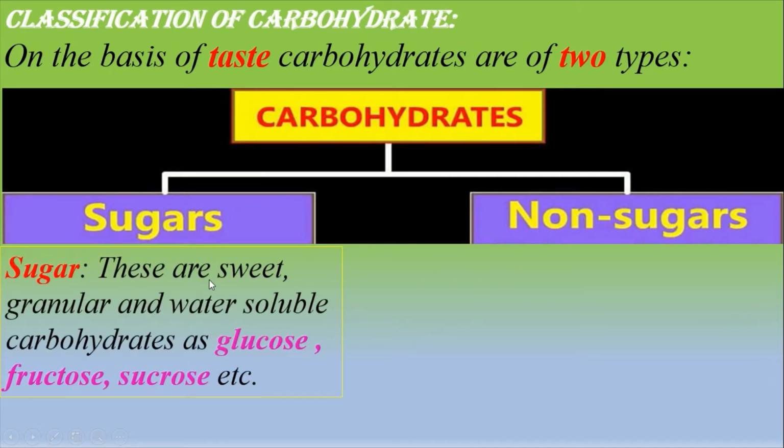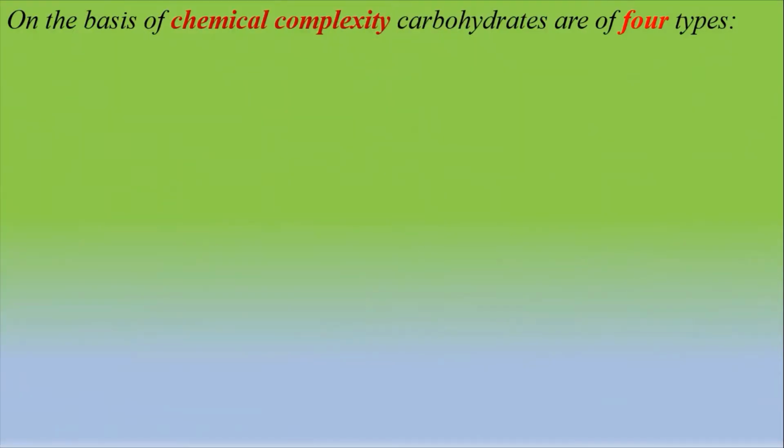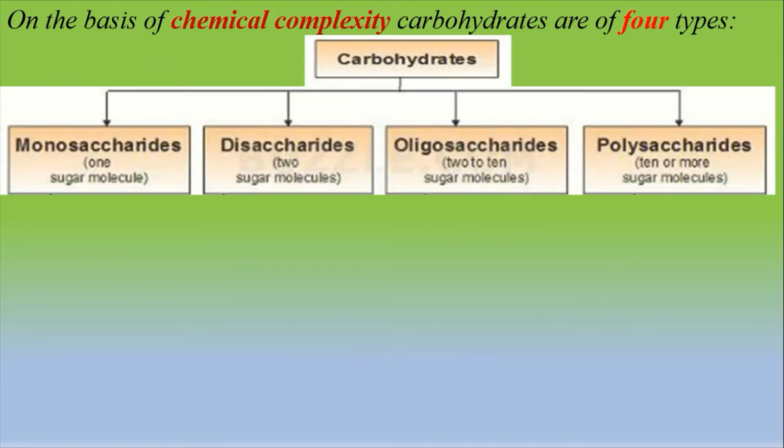Sugars are sweet, granular and water-soluble carbohydrates like glucose, fructose, sucrose, etc. And non-sugars are non-sweet, granular and insoluble carbohydrates like cellulose, starch and glycogen. On the basis of chemical complexity, carbohydrates are of four types. These are monosaccharide, disaccharide, oligosaccharide and polysaccharide.